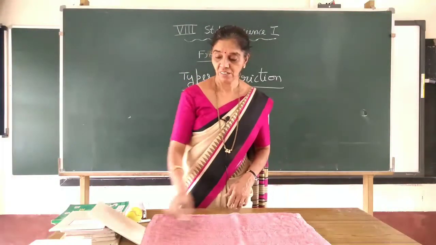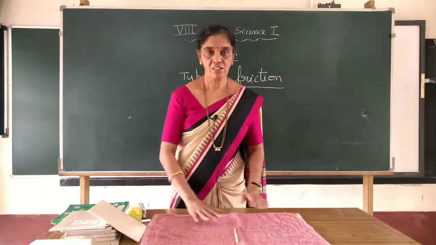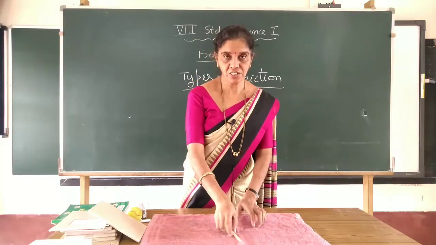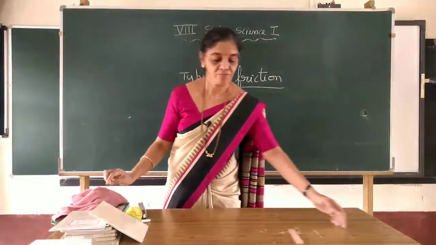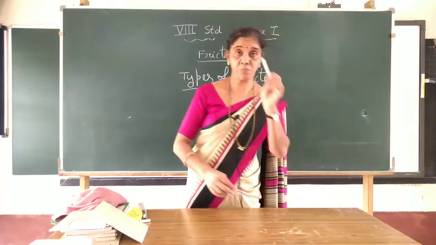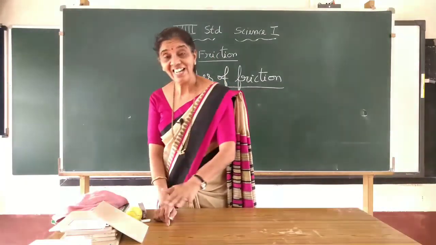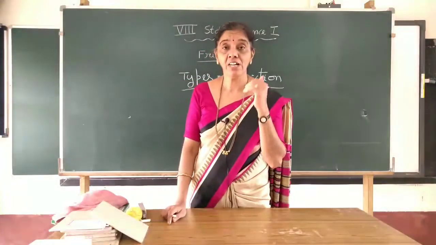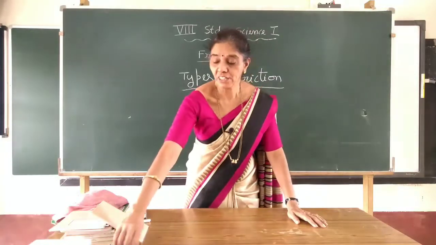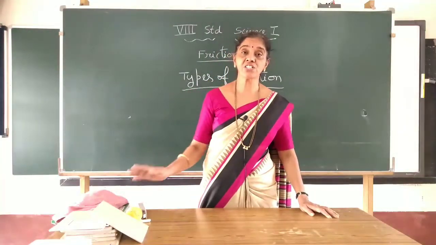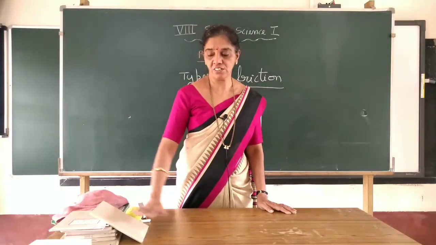Have you seen the motion of the pen on the cloth? This much distance is travelled. But in the first case, the pen travels a long distance because it is a smooth surface. When I use the cloth material, it has a much rougher surface, so it prevents the smooth movement of the pen. It stops the movement of the pen because friction is more. Now here I have used the sliding friction. This is sliding friction.